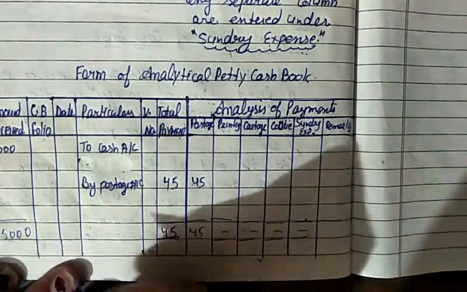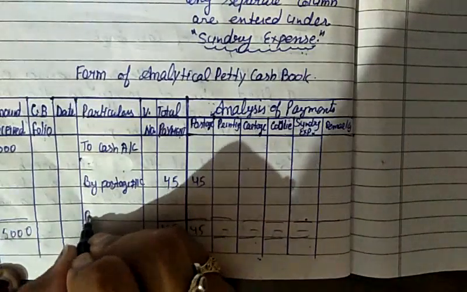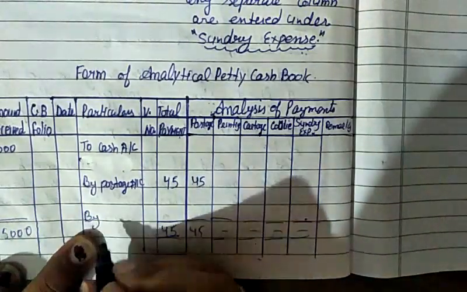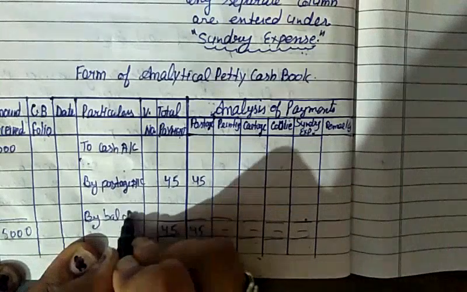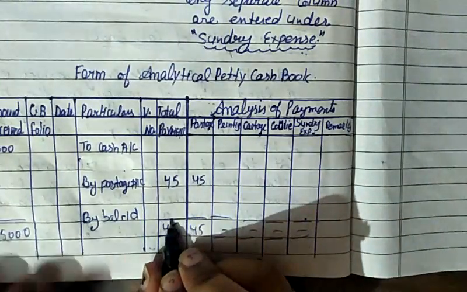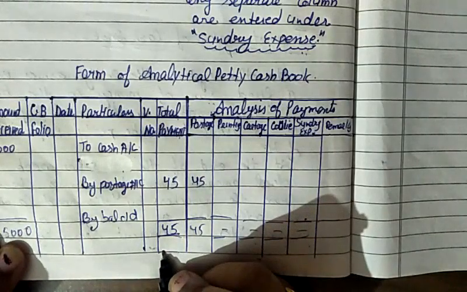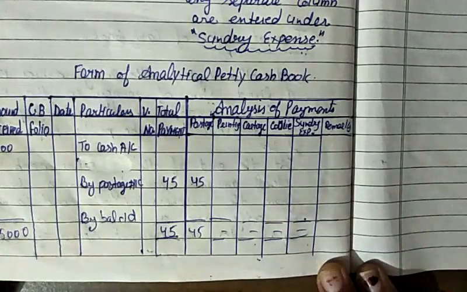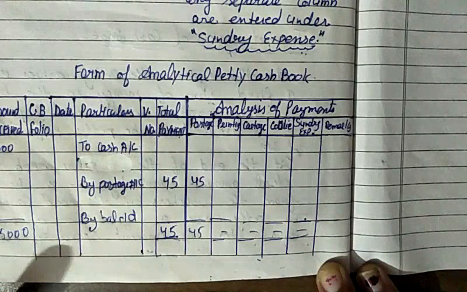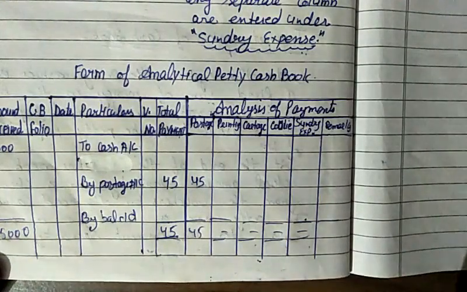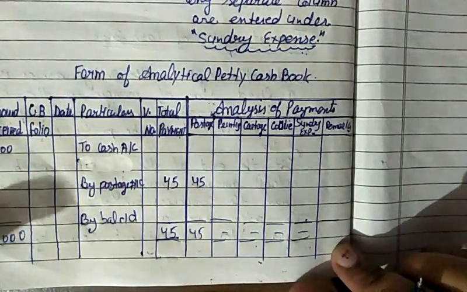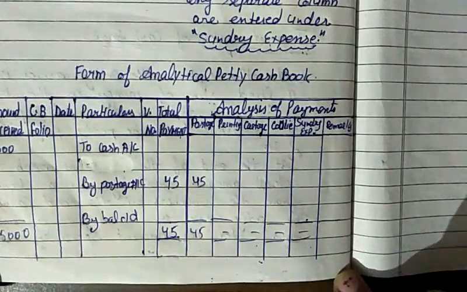Now I will deduct 45, and I will carry the balance like this, by balance carried down, writing the amount after deducting 45 from 5,000. Clear how we will solve the sum relating to analytical petty cash book. In my next class I will teach you how we will solve numerical questions related to this. Clear, students?